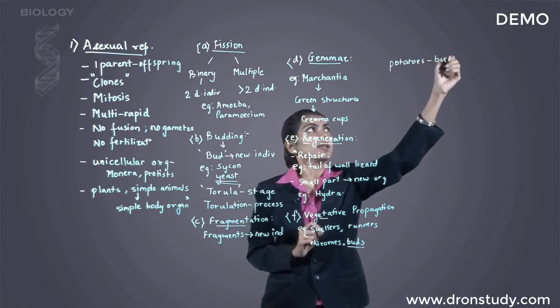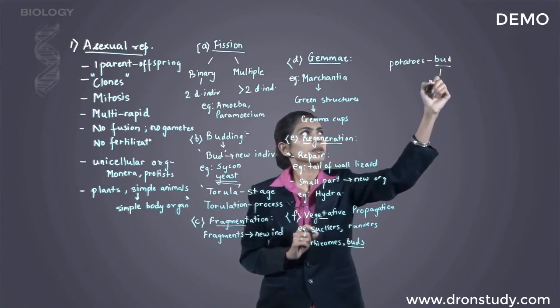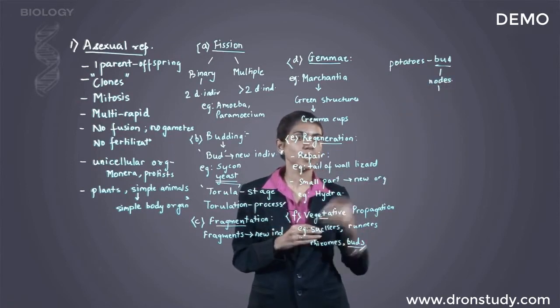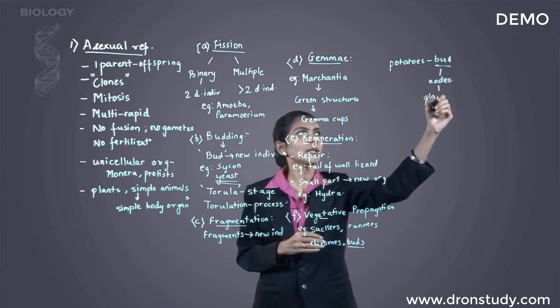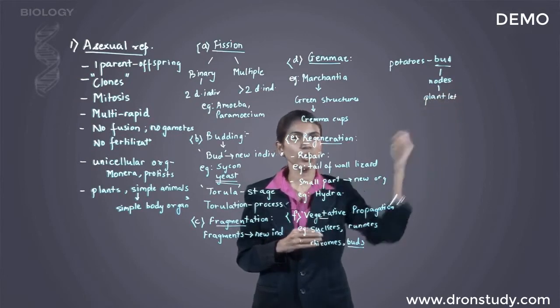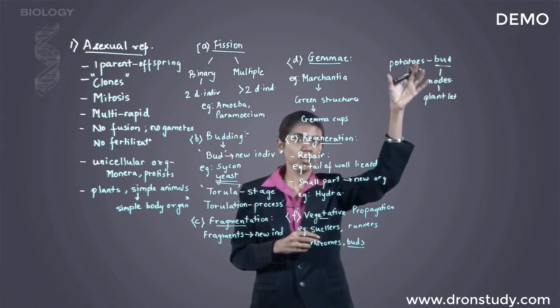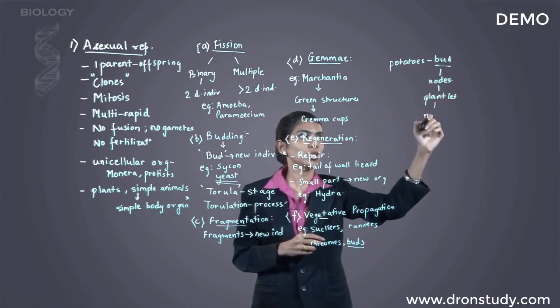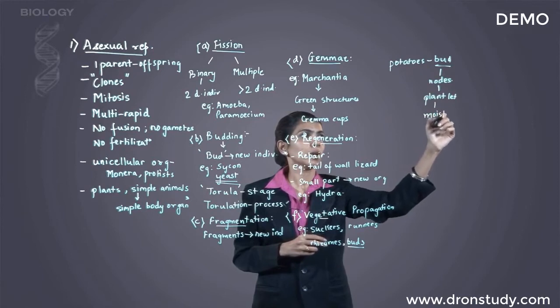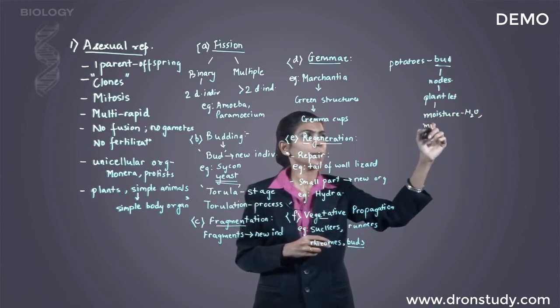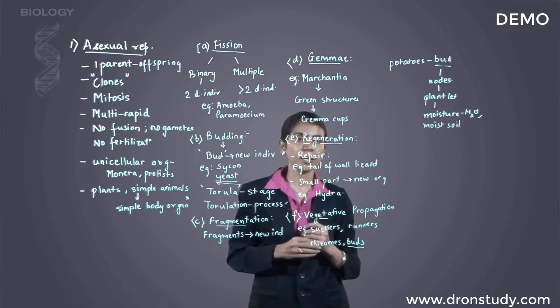Now these buds are basically nodes. Here these nodes can give rise to an entire new plantlet. It can form a new plantlet when it comes in contact with moisture or water. So the buds that are present on the potato, when it comes in contact with moisture, as in water or moist soil, it will develop into a new plantlet.